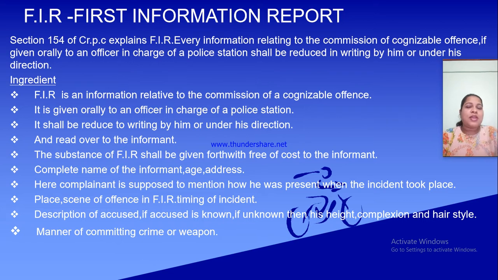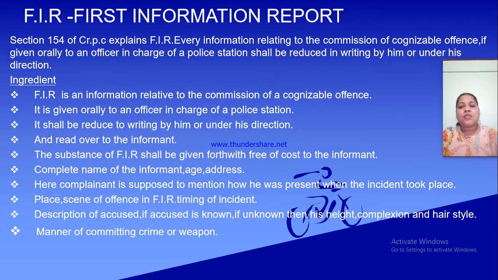If we give a first information report after watching a cognizable offence, the information relating to the commission of that offence has to be given orally. We will go to a police station, tell something about the offence, and the police will write all the things on paper. So that is the first information report. It is given orally to the officer in charge, the OIC, of a police station, and shall be reduced in writing by him or under his direction.